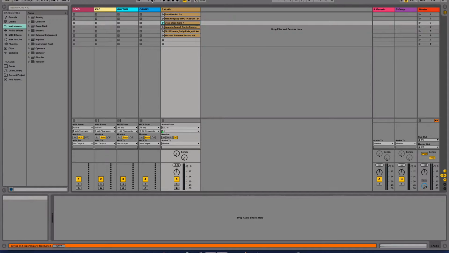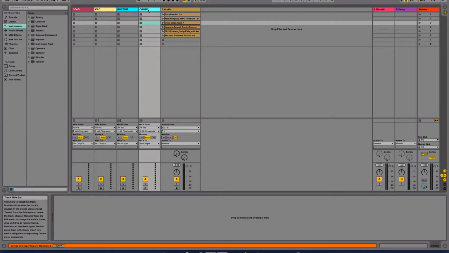The main transport at the top here can be controlled using the play and stop buttons. Pressing the stop button twice returns our project to 1.1.1, the start. So we're going to start with our drums. Now at the moment we have no sound available on this drum track.